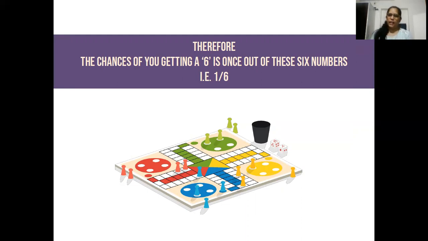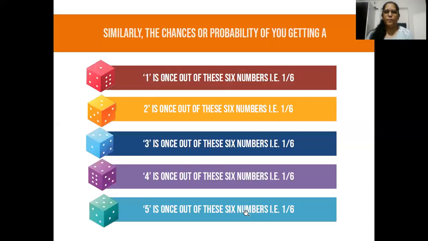So in that case, if a 6 is printed twice on the dice, then the chances of the desired output will be 2, because 6 is printed 2 times. So we have 2 chances that we will get the number 6. But in a general dice, we have 6 printed only one time. So the desired output chances is 1 divided by the total number of possible outcomes, which is 6. So the probability will be 1 by 6.